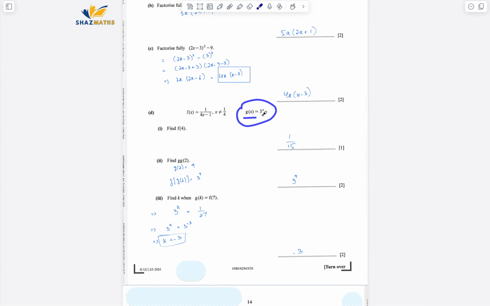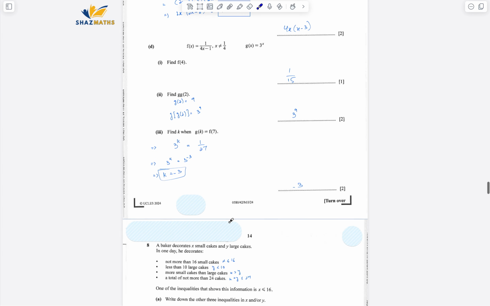Anyway, it's this thing. So g of 2 is 3 square, that is 9. And then g of 9, basically that's what we have to find out. So 3 to the power 9, that's the final answer. Find k when g of k equals f of 7. So g of k would be 3 to the power k. F of 7 would be 1 over 27. That can be written as 1 over 3 square. If I take this 3 to the numerator, it's going to be 3 to the power minus 3, right? Bases are the same, I can equate the powers, so k equals minus 3.